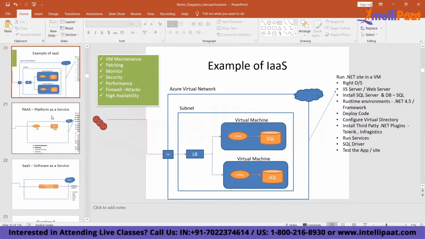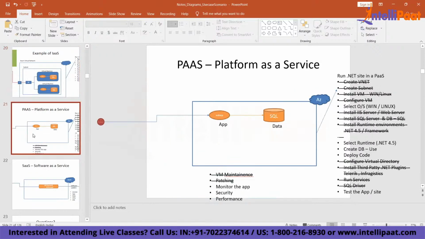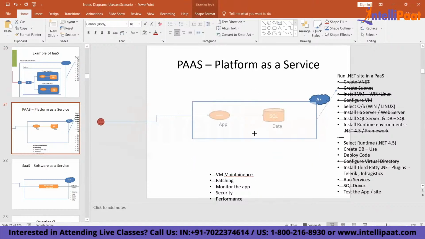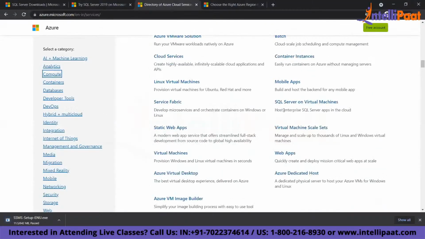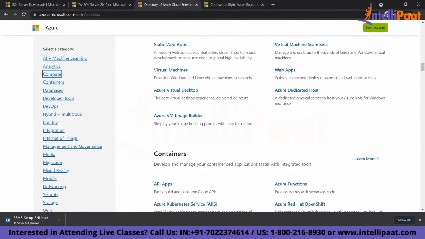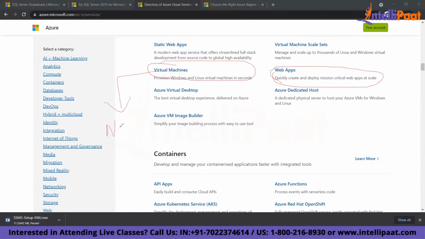Now, what is platform as a service? In platform as a service, you directly create an application, you create your DB and you run. So in platform as a service, you focus on your application. Directly you can create a web application. If you go here, you can directly create a website. Can you see? There are two ways to run your website. One, you can run your website within your VM, so you can run your .NET website here. The other one, you can run your .NET website in a web application directly.